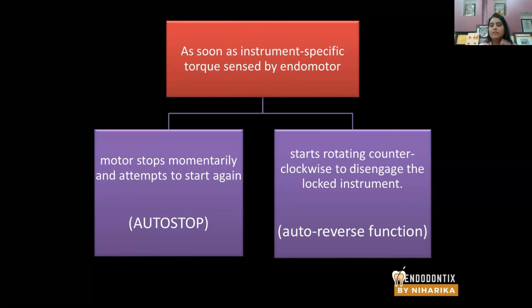You got it? The file may either stop inside the canal when the torque values are higher than the elastic limit, or the file may take a counterclockwise turn and move out of the canal. This is your auto reverse function in the endomotor.